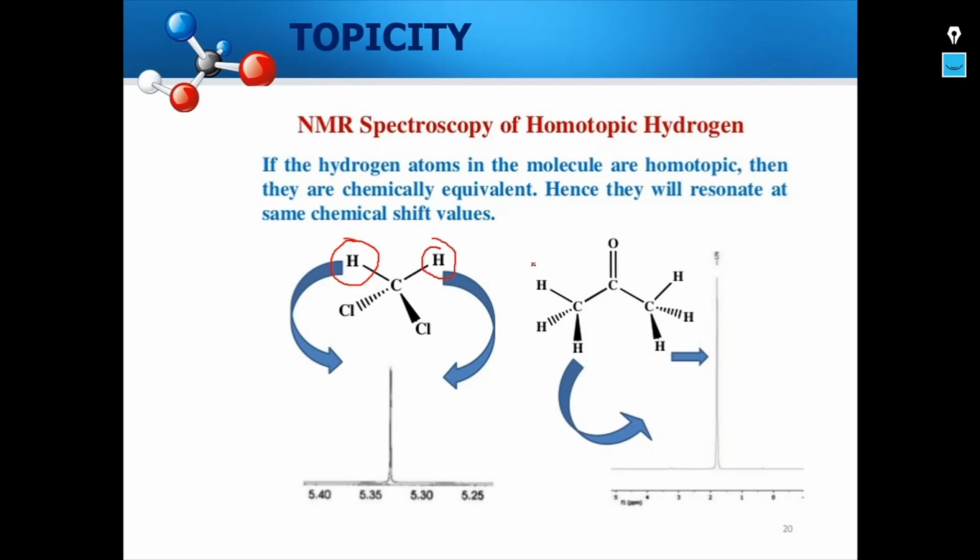Hence, they will resonate at the same chemical shift values. Now we can see this particular NMR spectra where we get only a single peak for these two identical protons. Similarly, in this molecule of acetone, the hydrogens under consideration give only one signal, and hence they are homotopic in nature.